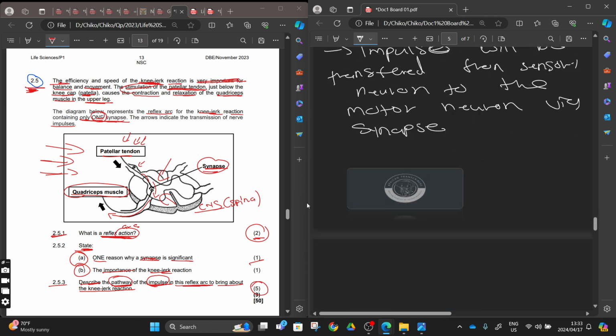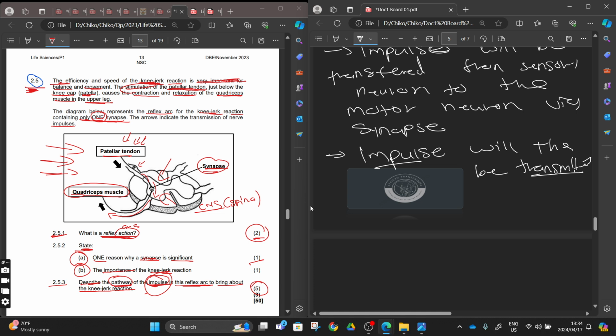With the motor neuron, the impulse is moving. From there, the impulse will then be transmitted. You know the keywords: the impulse will be transmitted. When you say the impulse will be sent, no, it will be transmitted.